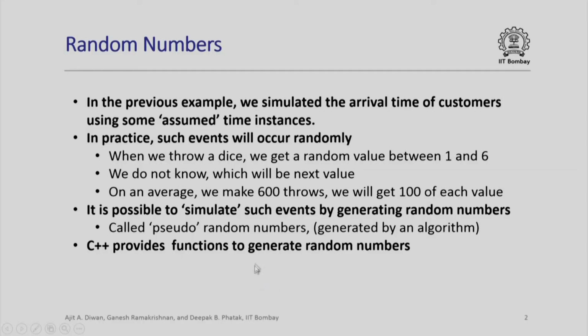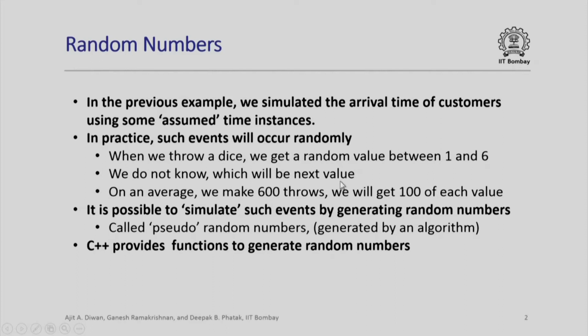As I mentioned in the previous example, we simply assumed certain time instances when the customer will arrive, when the customer will place an order, the number of items ordered, etc. In practice, we know that such events will occur randomly. For example, when we throw a dice, we get a random value between 1 and 6. We do not keep getting 1, 1, 1, 1, 2, 2, 2, 2, etc. So, we do not know which will be the next value.